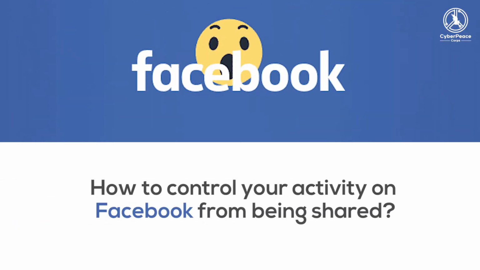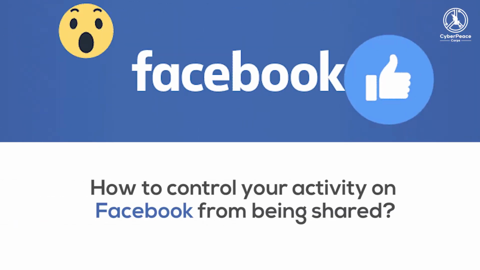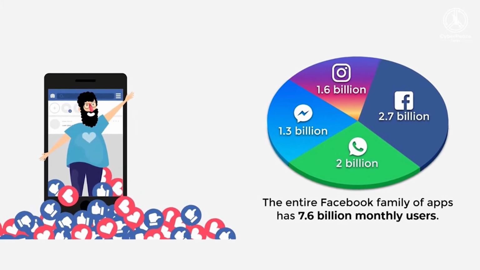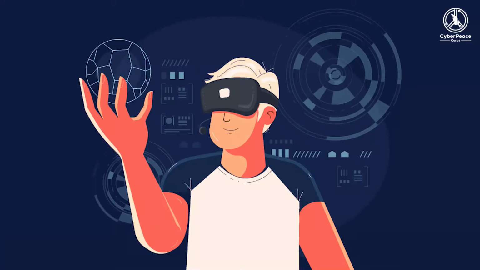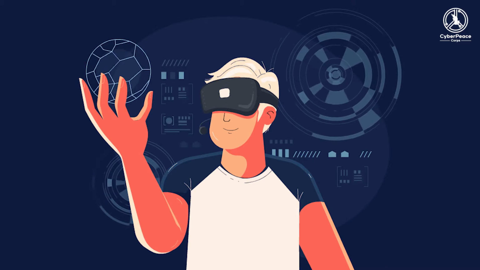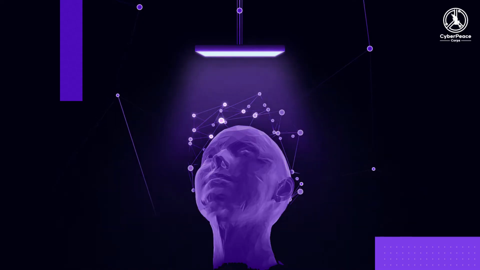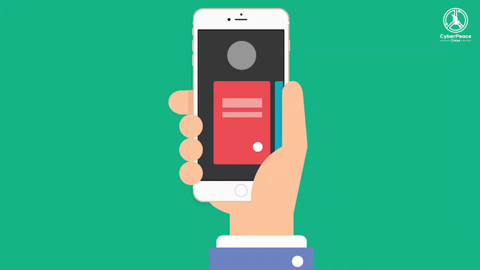How to control your activity on Facebook from being shared. The most commonly used social networking platform in India with an ever-growing user base is Facebook. The platform collects a lot of information about its users to give a unique experience to each one of us. Many people don't feel comfortable sharing this information with the giant.